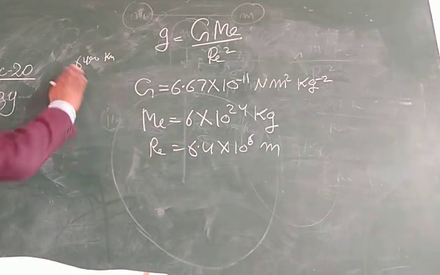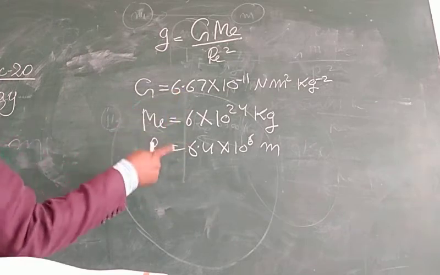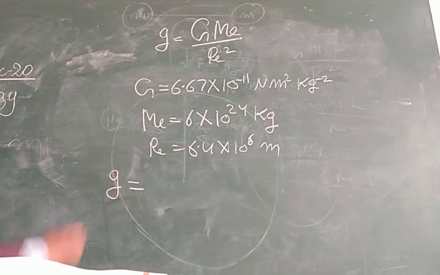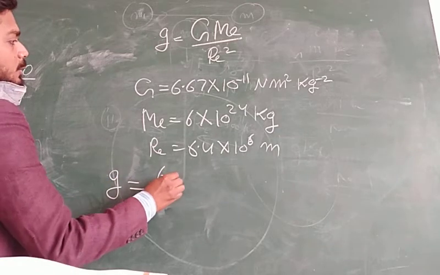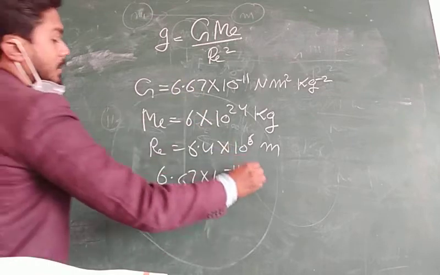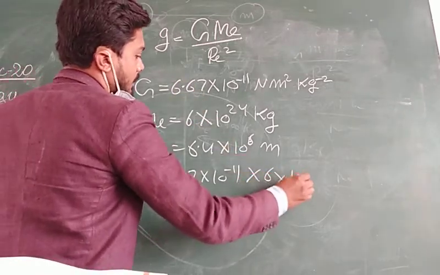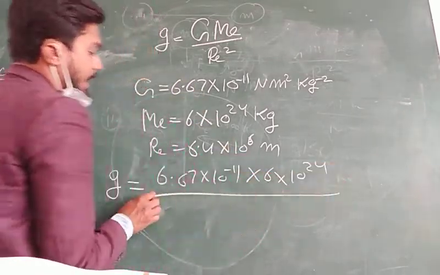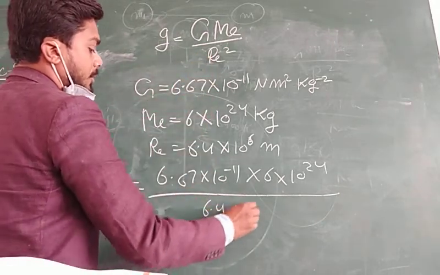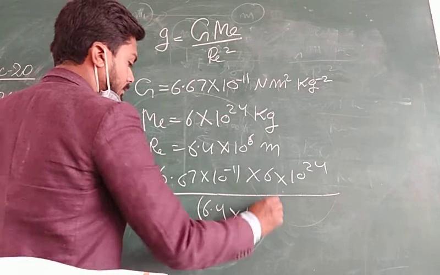Then we have all these three values, and we are going to substitute in this equation. Then g is equal to G, 6.67 into 10 to the power minus 11, the value of M is 6 into 10 to the power 24, and the value of Re square, that is 6.4 into 10 to the power 6 square.